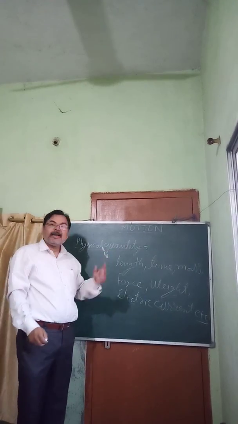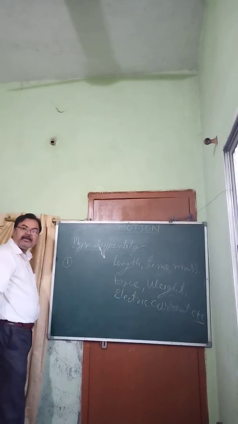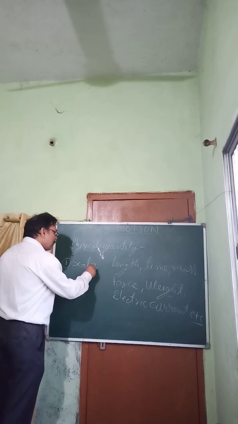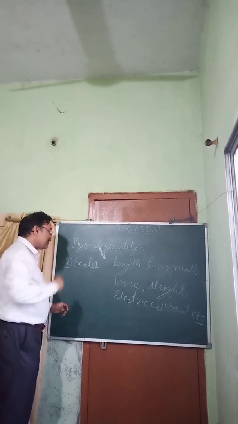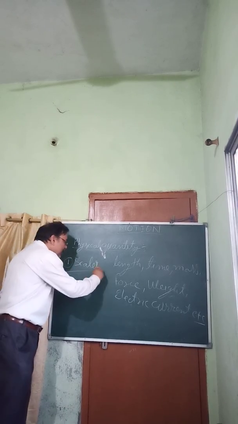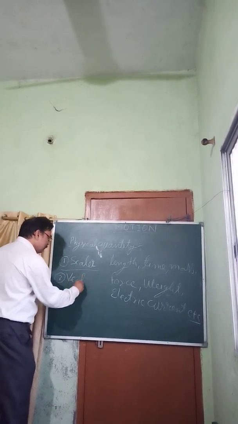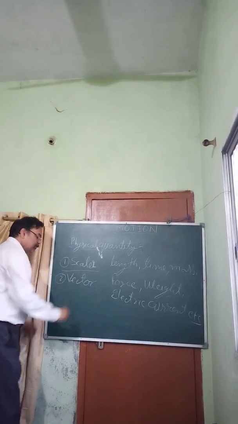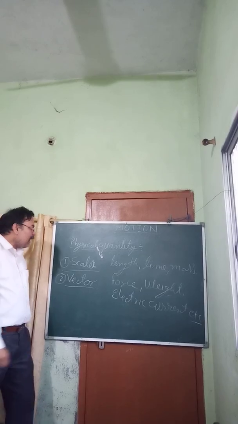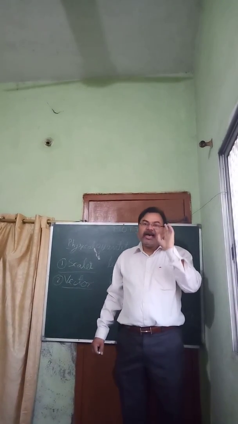Now these physical quantities are divided into two parts. First is scalar quantities, S-C-A-L-A-R. Second is vector quantities. What are scalar quantities?